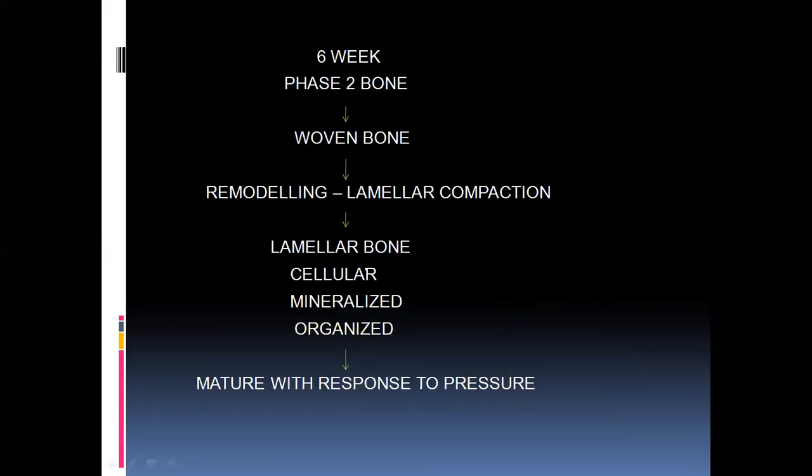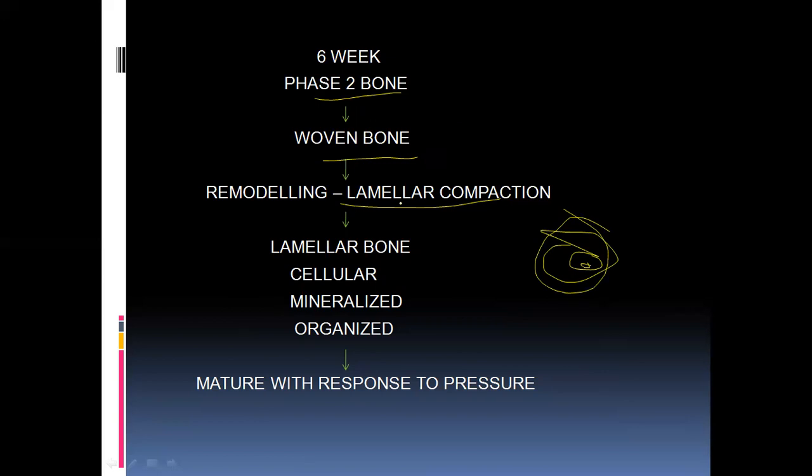And coming to after 3 to 4 weeks, from the 5th to 6th week, phase 2 bone formation will occur, where the woven bone, the immature bone, will undergo lamellar compaction. So there will be an increased number of lamellae, as I've shown in the Haversian system.